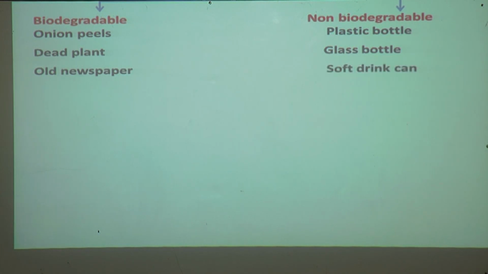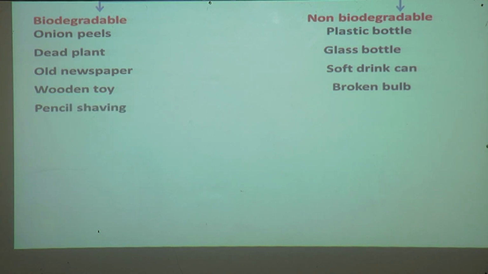Old newspaper, and third one non-biodegradable waste are soft drink can. In biodegradable waste, wooden toy, and in non-biodegradable waste, broken bulb.